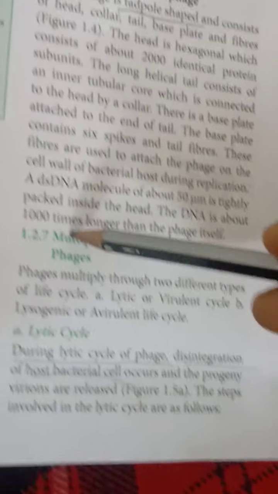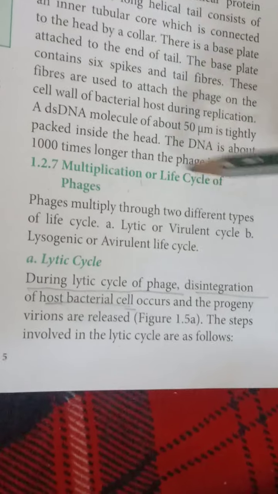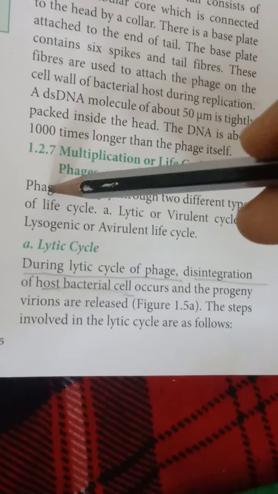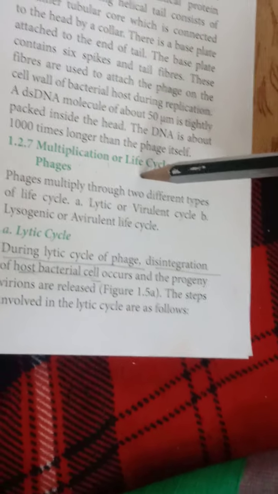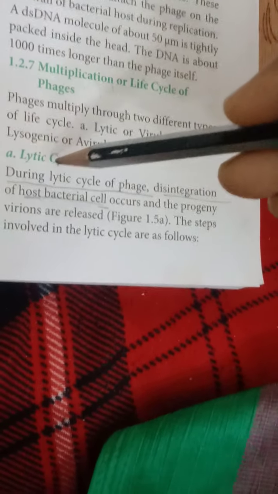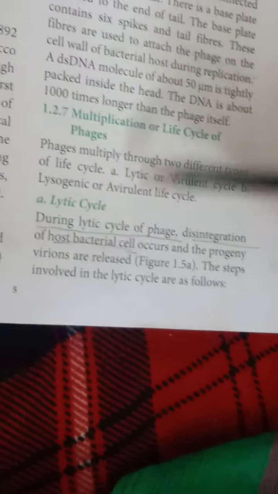The T4 bacteriophage multiplication, or life cycle, is here. The life cycle is of two types. One is the lytic cycle, and the other is the lysogenic cycle. In the lytic cycle, the host bacterial cell is dying.